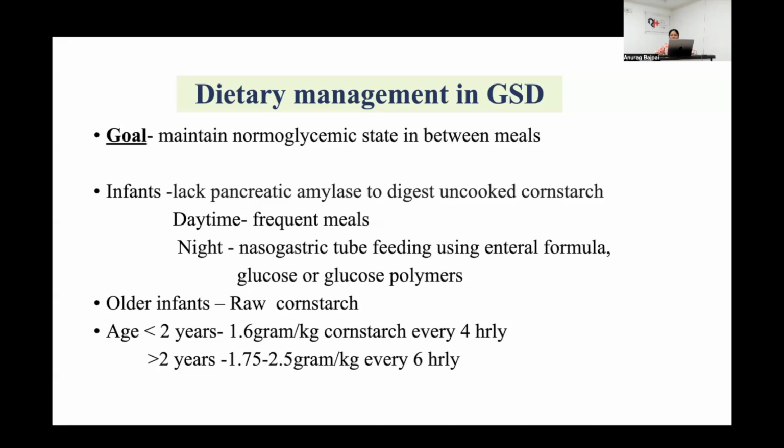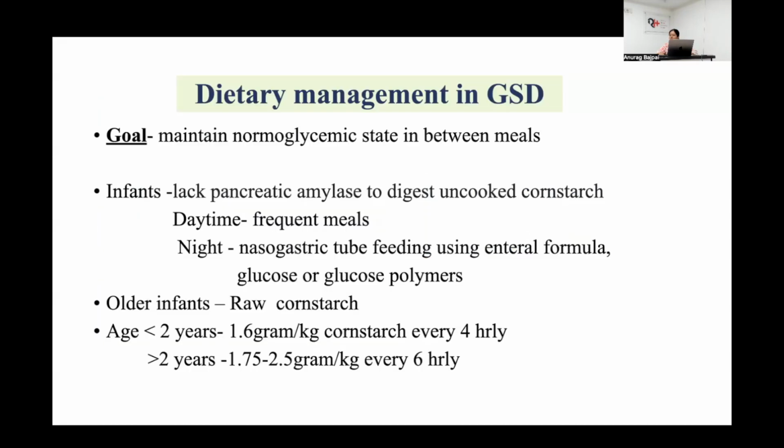In more than 1 year, we can use raw cornstarch with a dose. In children less than 2 years, it is 1.6 gram per kg every 4 hourly, and more than 2 years, 1.75 to 2.5 grams per kg every 6 hourly.